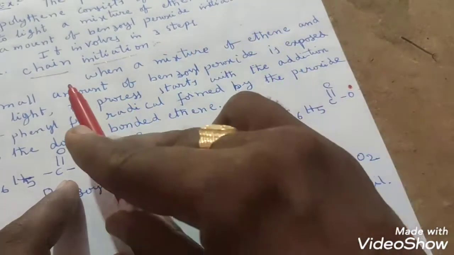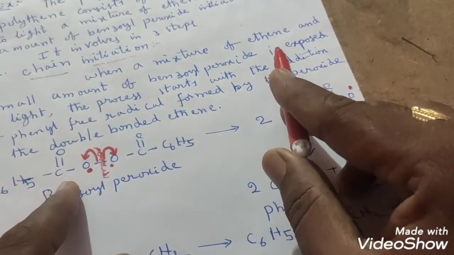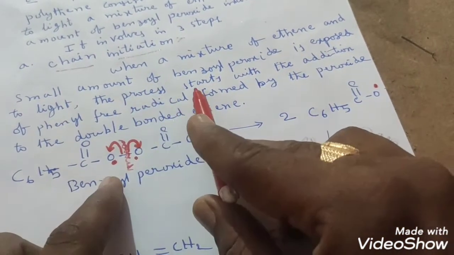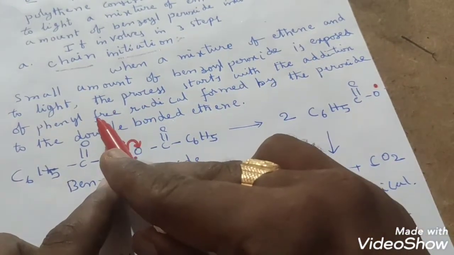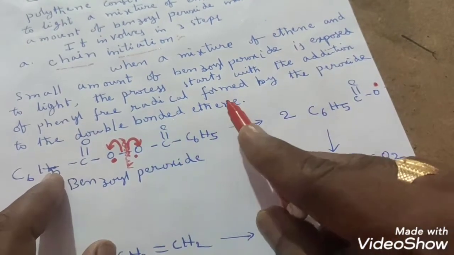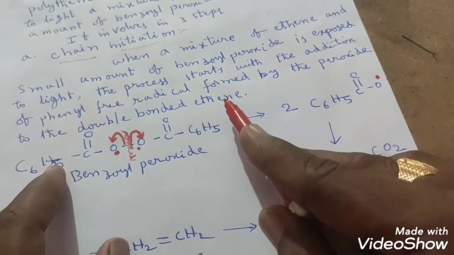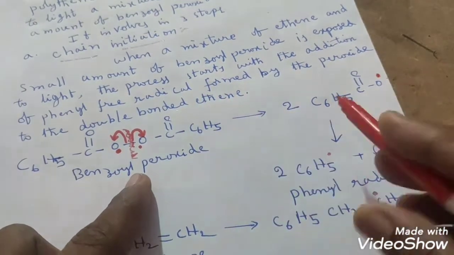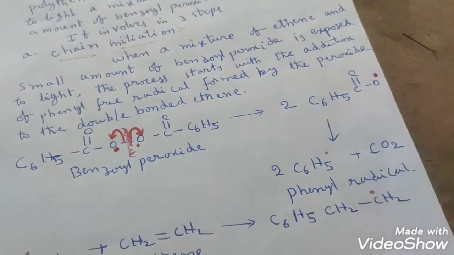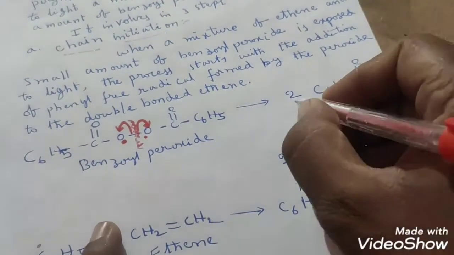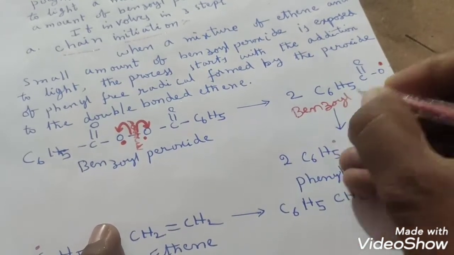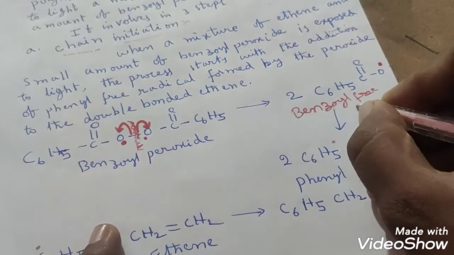So when a mixture of ethene and a small amount of benzoyl peroxide is exposed to light, the process starts with the addition of the phenyl free radical formed by the peroxide to the double bonded ethene. That means first you will get the benzoyl free radical. Whatever free radical we have got here is the benzoyl free radical, students.